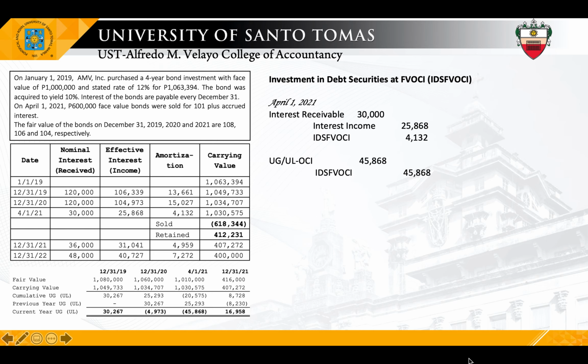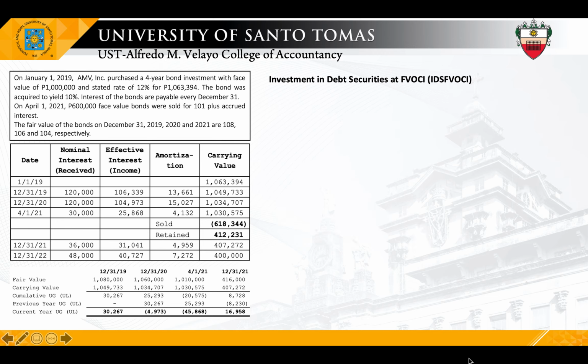So 20,575 times 0.6, 12,345 or 12,344. Familiar? Yes. Yan din yung loss mo kanina sa investment at amortized cost. Minention ko yan, gain or loss on sale for investment at amortized cost and for investment at FVOCI is the same. So, entry for the sale, cash 624, loss the same, credit investment 606, interest receivable 18, and UGUL 12,344. Okay?